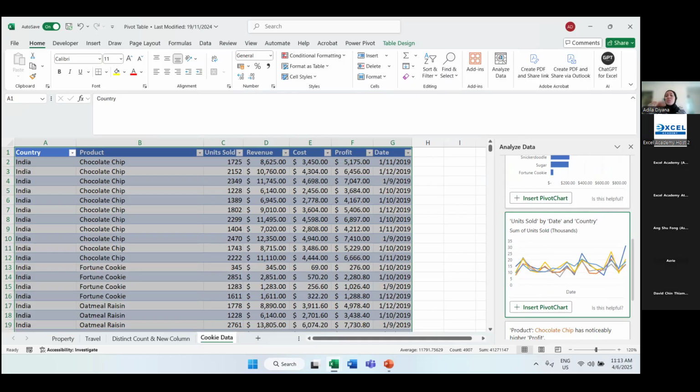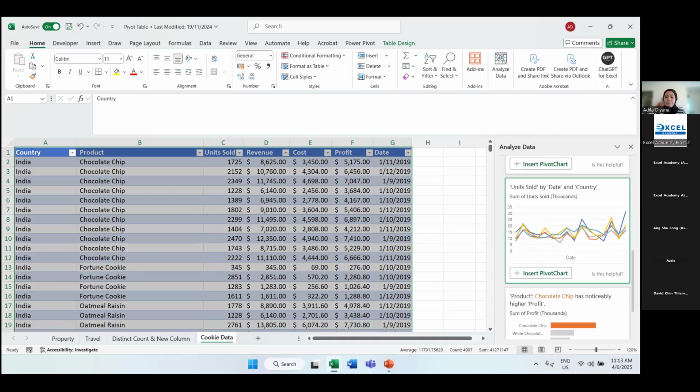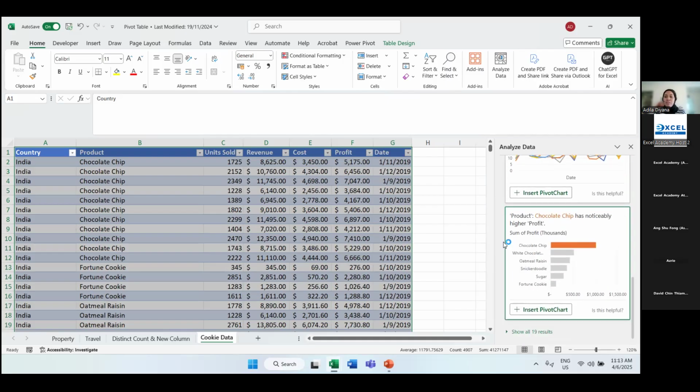So they provide you several options, right? You can just go through under the analyze data. You can see which one suits what you want, right? So maybe your boss asks you to focus more on units sold, or maybe he asks you to focus more on revenue, or maybe cost, or maybe profit. So you can see accordingly here, right? So they also have this example of a pivot chart for product, right?